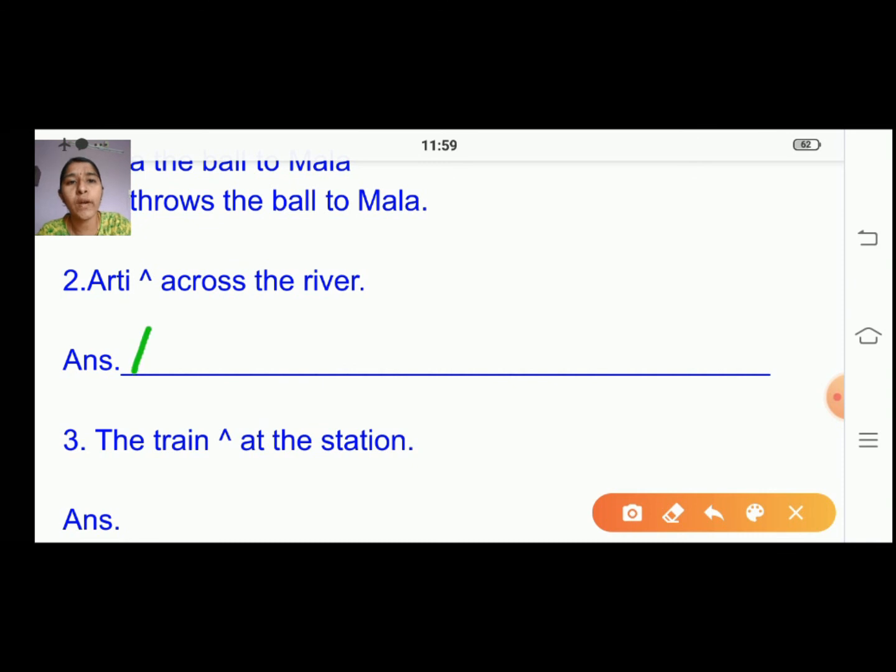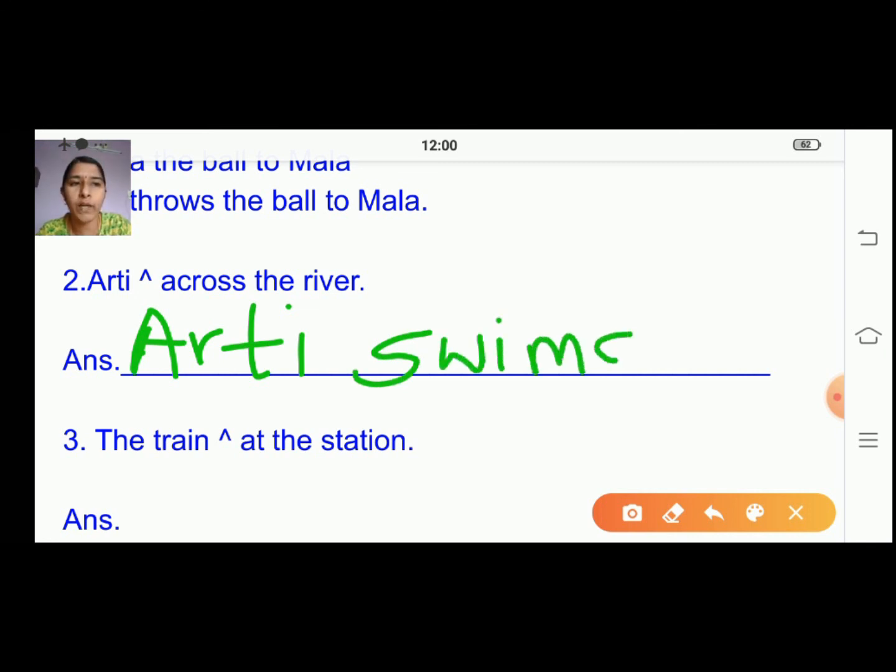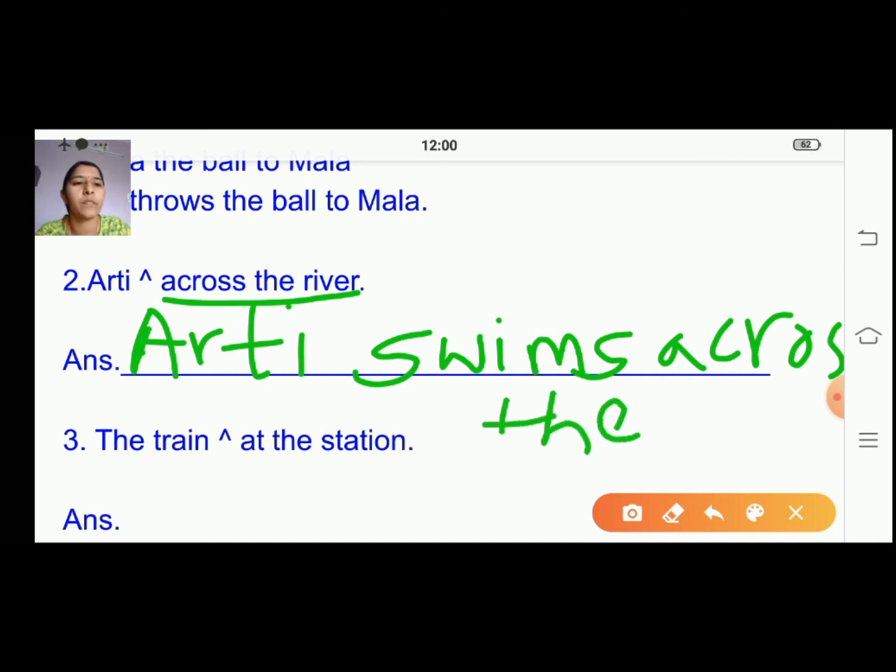So you will write the same, A-R-T-I, Aarti. From the box we are going to choose. So Aarti swims, right? This is given in the box below. Swims, and you continue writing the sentence: across the river. Okay, children. So like this you are going to complete it. Instead of this symbol you are going to write swims across the river.